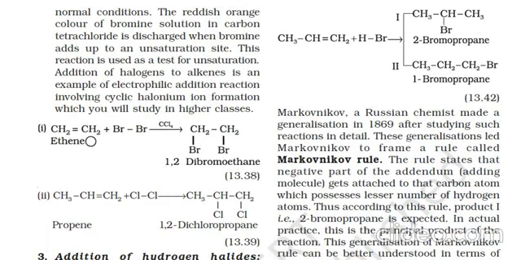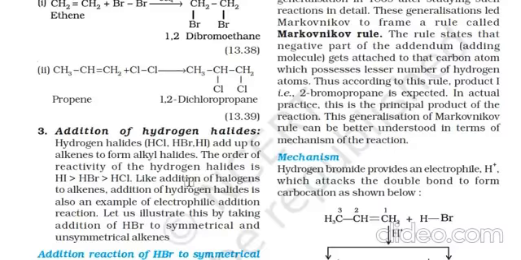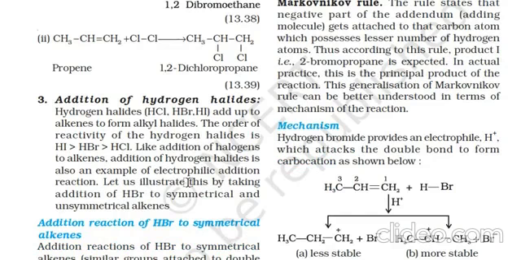Okay, next, the reaction here is showing that when ethene is reacted with Br2 in the presence of carbon tetrachloride, then CH2Br-CH2Br, 1,2-dibromoethane, is formed here. Okay, addition of hydrogen halides. Hydrogen halides such as HCl, HBr, HI add up to alkenes to form alkyl halides.